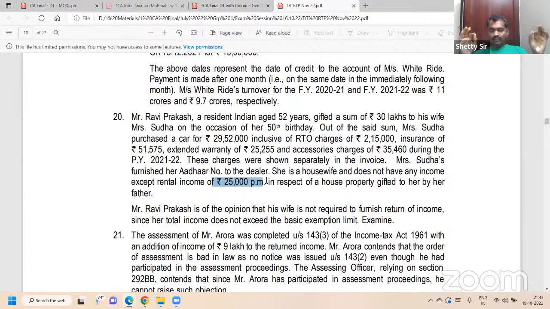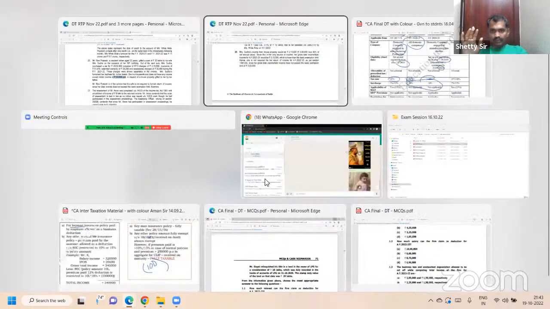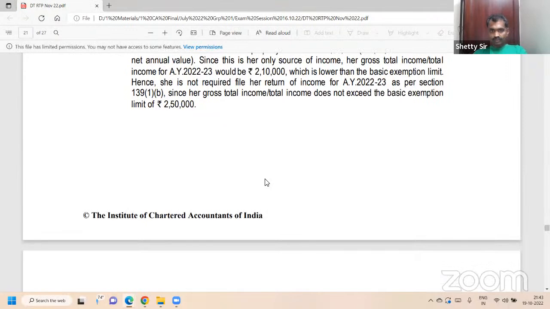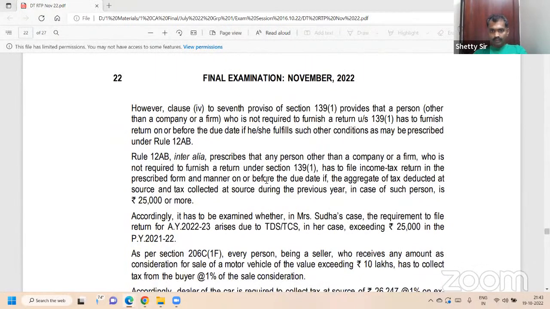Rental income 25,000 into 12, 3 lakh. 30% standard deduction, don't forget. Is equal to 2,10,000. 2 lakh, below the basic exemption limit, and hence no ITR required. First point. Understood?